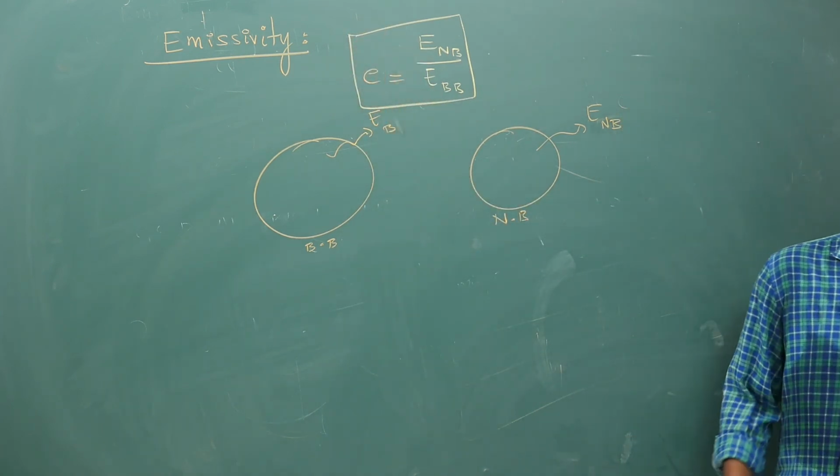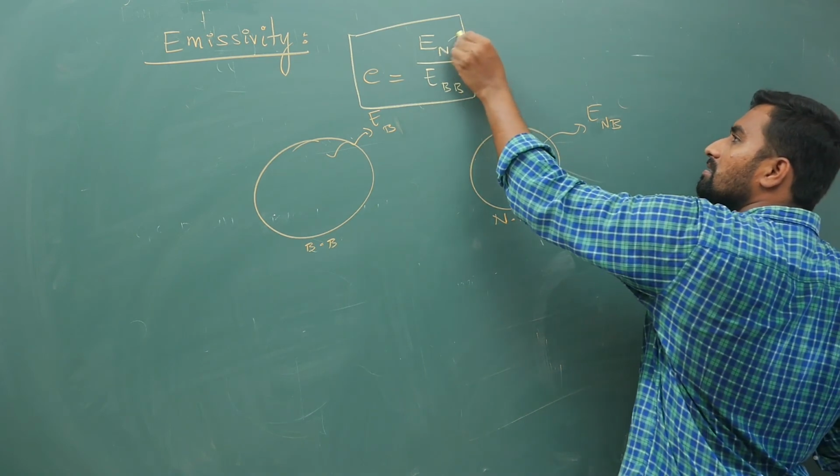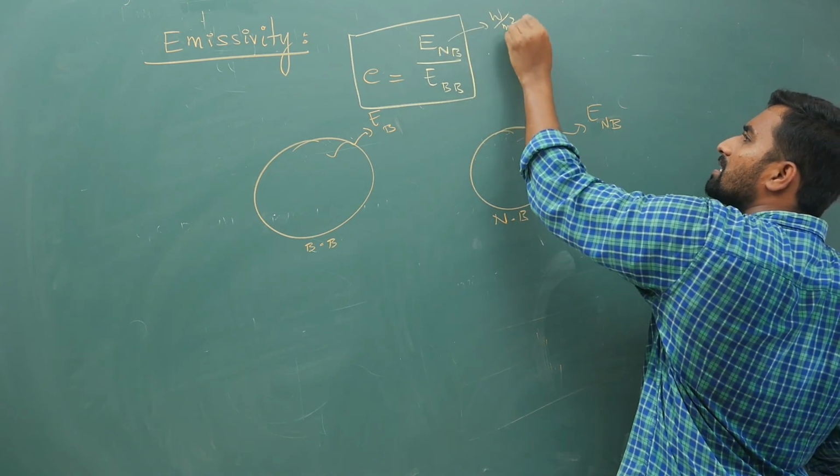If you take two bodies side by side, the emissive power unit is nothing but watt per meter square.